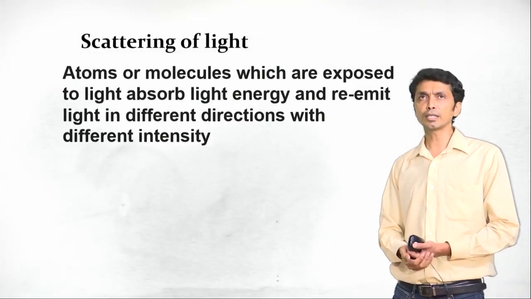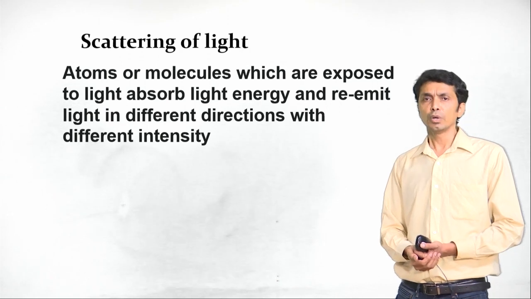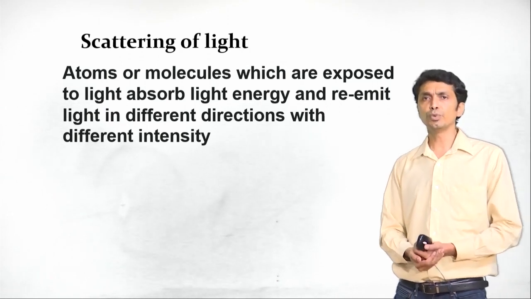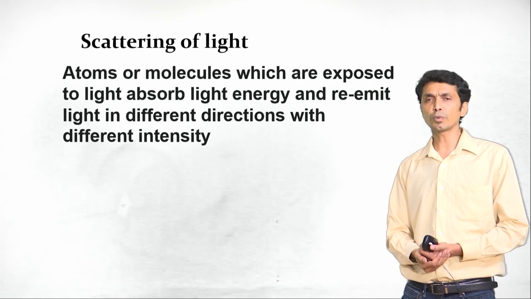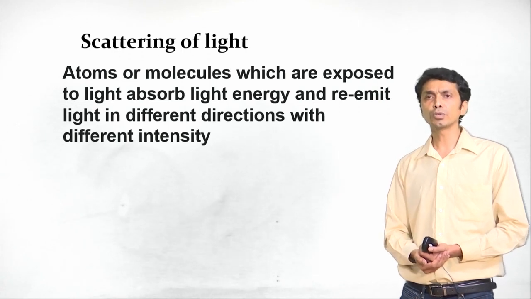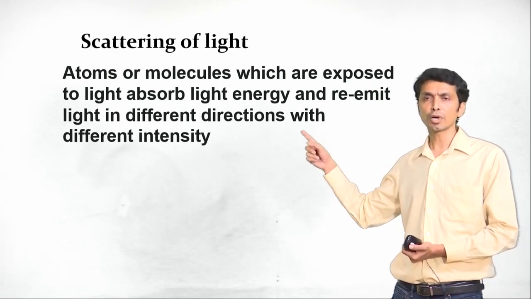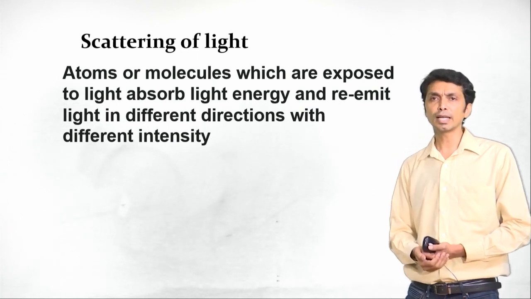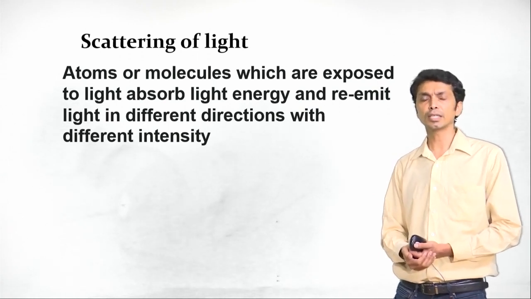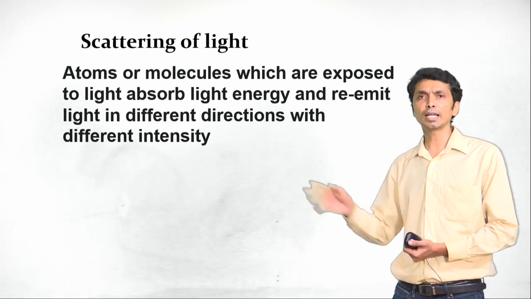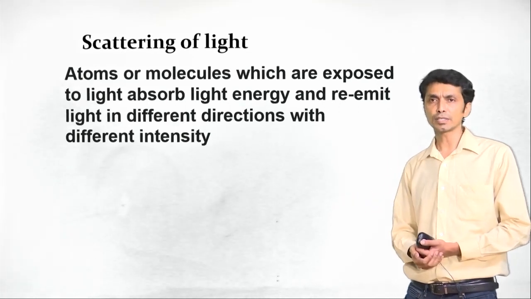So, this is scattering of light. The sky appears blue because of scattering of light. So, what is scattering of light? Atoms or molecules which are exposed to light absorb light energy and re-emit light in different directions with different intensity. So, they take the light and emit the light in different directions.